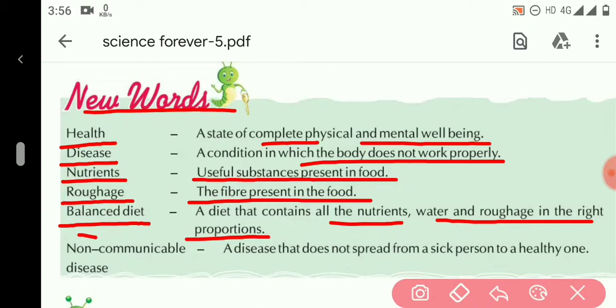The last one is non-communicable diseases. They are the diseases which do not spread from a sick person to a healthy person.